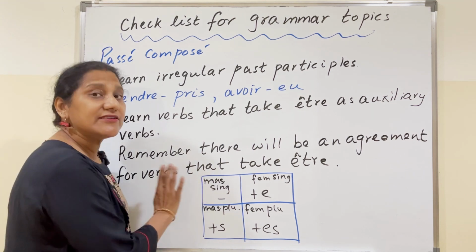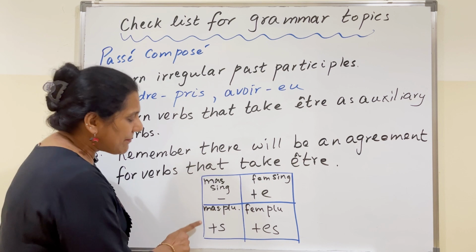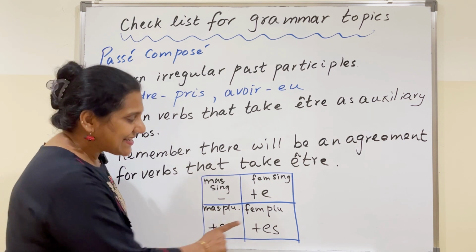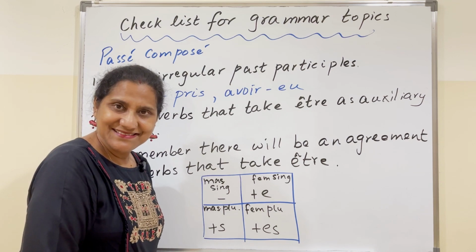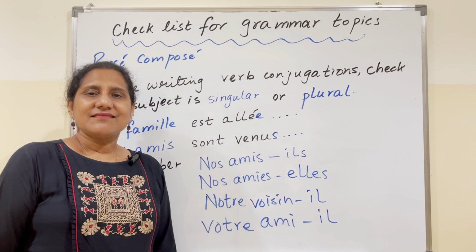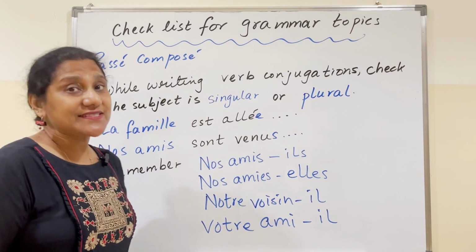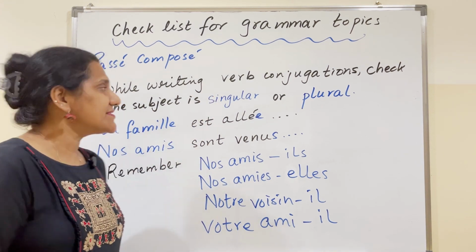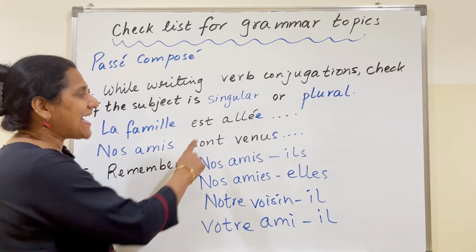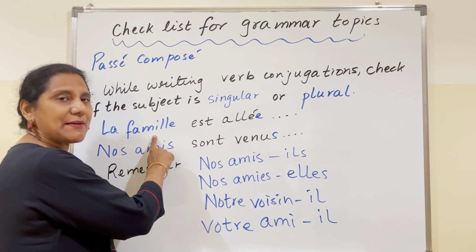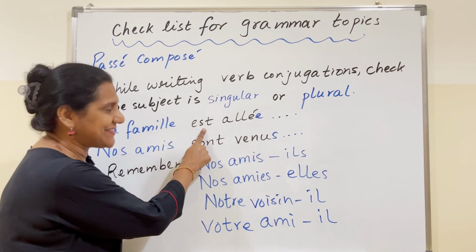For masculine singular, no change. For feminine singular, add an E. For masculine plural, add an S. And for feminine plural, add an ES. While writing verb conjugations, check if the subject is singular or plural. Sometimes, for example, la famille, it's going to be singular. Est allée, because famille is feminine and singular, we add an E, and because we are using auxiliary être.